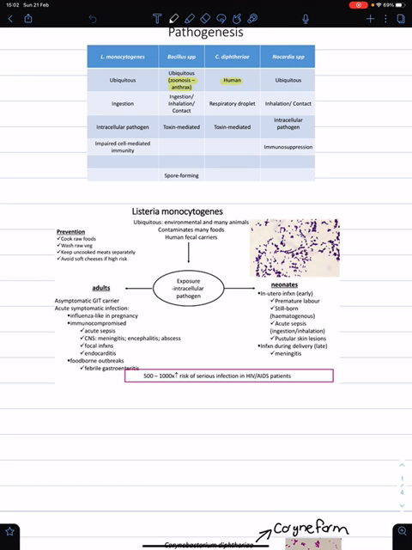And in adults, it can cause acute sepsis. It can even cross the blood-brain barrier and cause meningitis, focal infections, endocarditis. And then in neonates, it can cause premature labor, stillbirth, acute sepsis, meningitis, and things like that. And also, HIV patients are 500 to 1,000 times more likely to get a serious infection of Listeria.